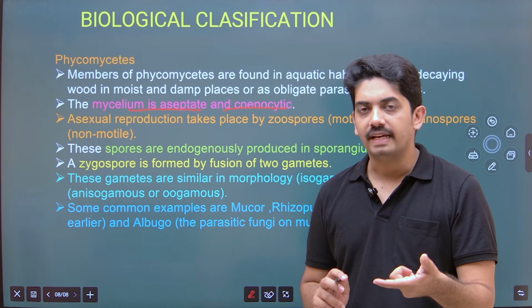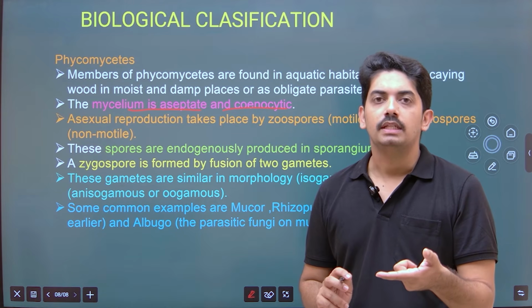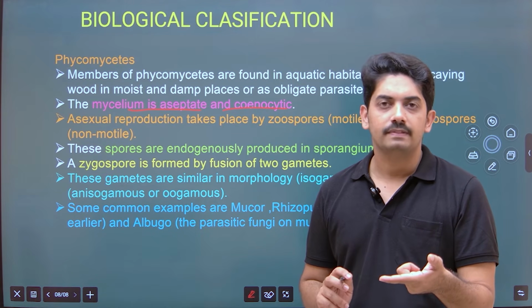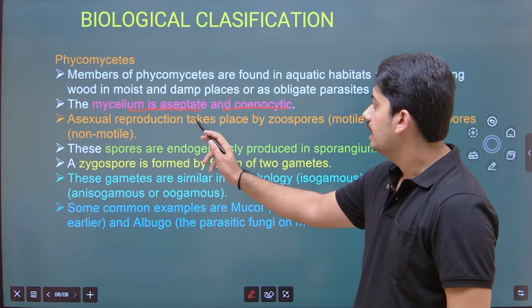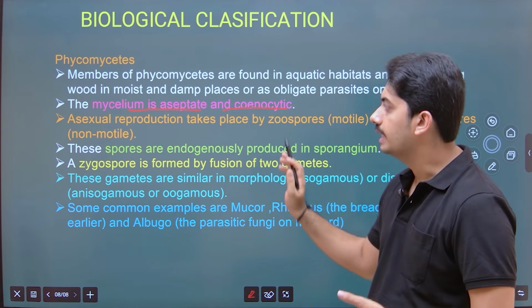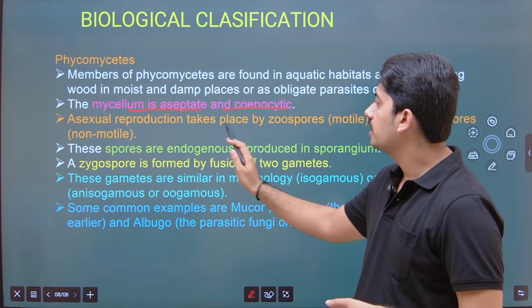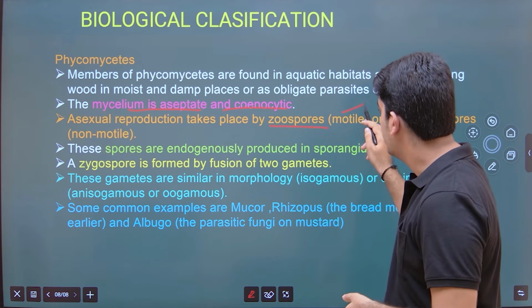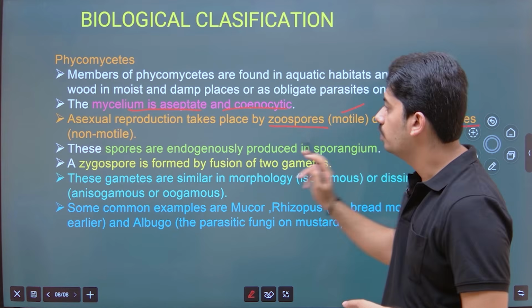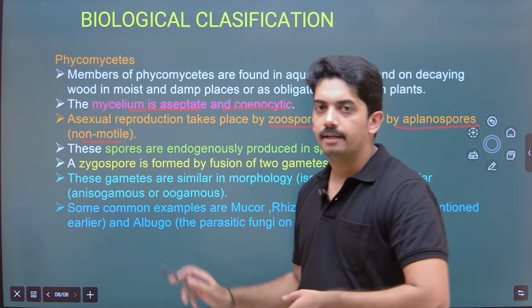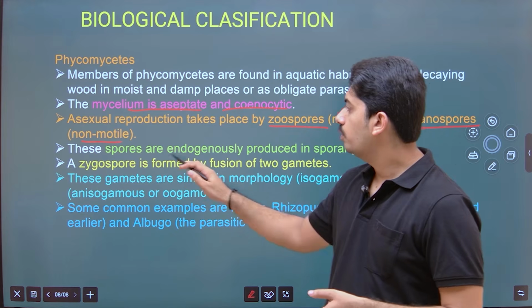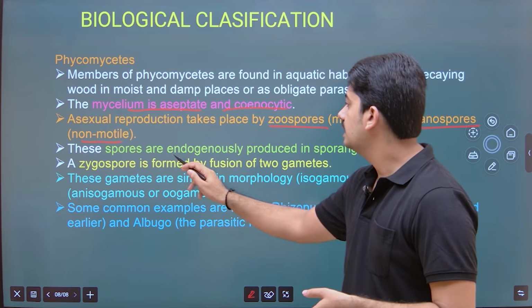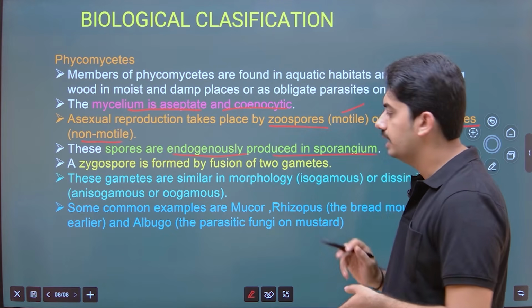So you should be very thorough with the important characters of classification. One is aseptate and coenocytic. Asexual reproduction takes place by zoospores, which are motile, and aplanospores, which are non-motile. And these spores are endogenously produced in the sporangium.